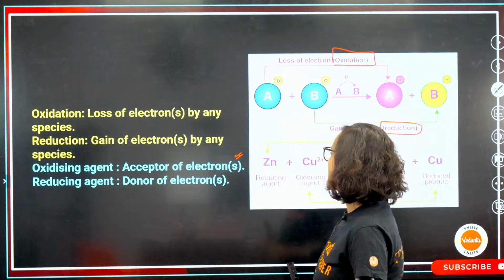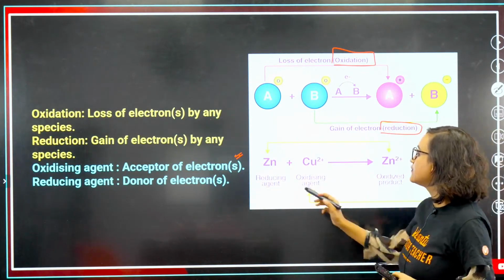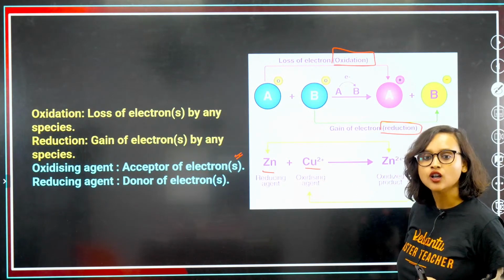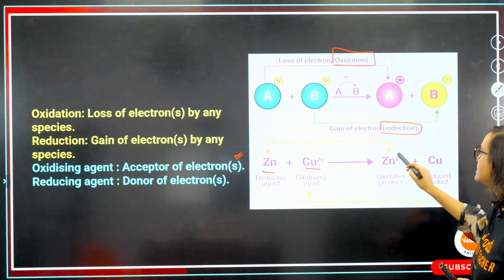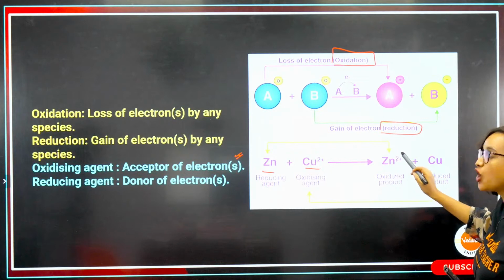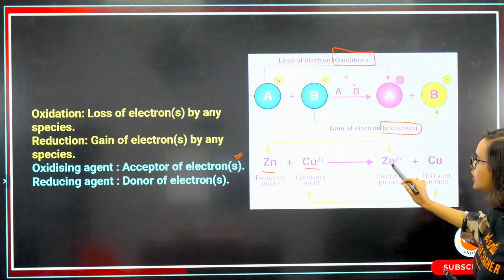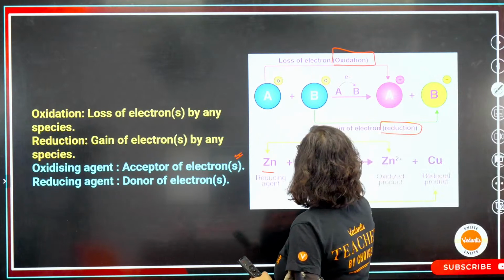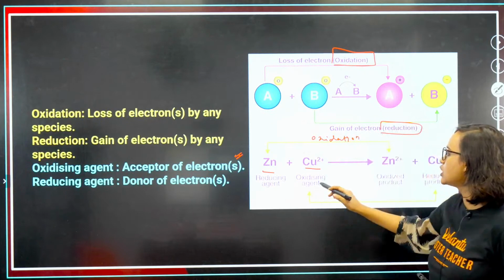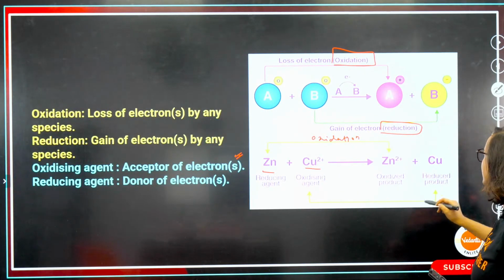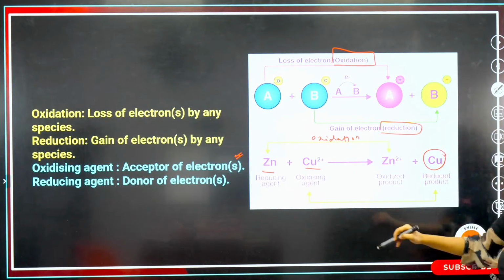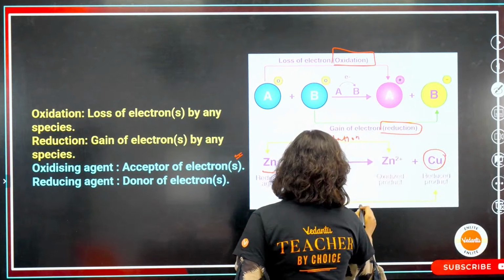Now, if I take an example, let's say I take zinc and Cu2 plus. What is happening? Zinc will become Zn2 plus. It has lost electrons, so that means oxidation is happening. Loss of electrons happened, so this is oxidation. And Cu2 plus gained electrons and formed Cu here. It was 2 plus, it had fewer electrons, but now it gained and formed Cu. That means here reduction happened.